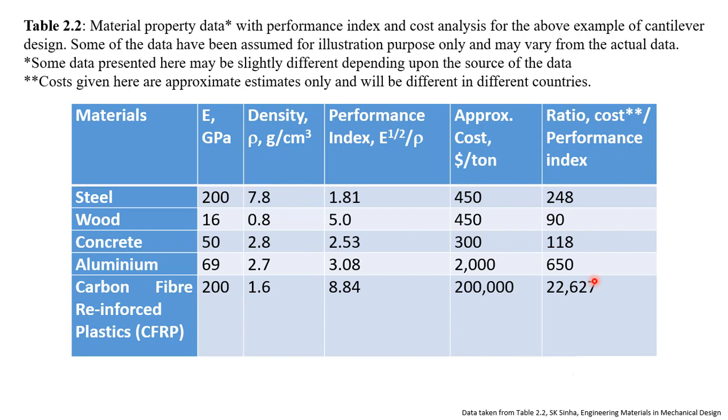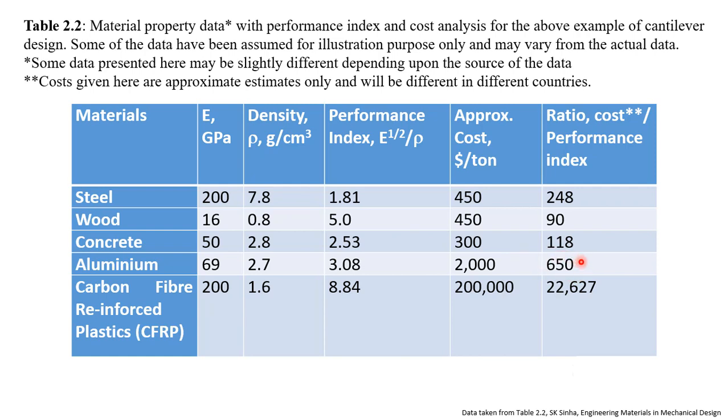And you can see that although carbon fiber reinforced composite has a very good performance index, when we consider the cost per unit performance, it is very, very high. That means this material is extremely expensive. And we can see that wood will be a very cheap material for very good performance. Aluminium is also a very expensive material.